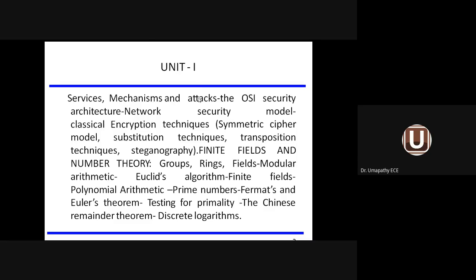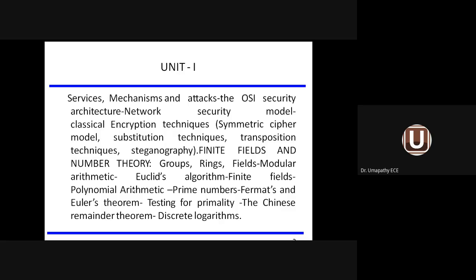So for that, we have two types of model: one is the network security model, the second one is the network access security model. In the last class, I was telling about the four types of method: symmetric cipher model, substitution technique, transposition technique, and the fourth one is steganography. These are the four classical encryption techniques. We call them traditional techniques, available in order to protect the information, in order to do the encryption at the sender side.